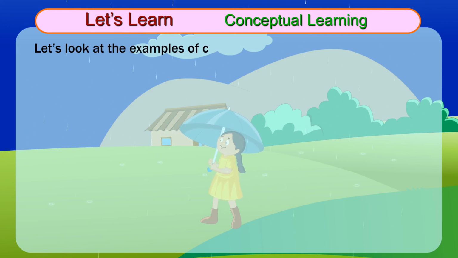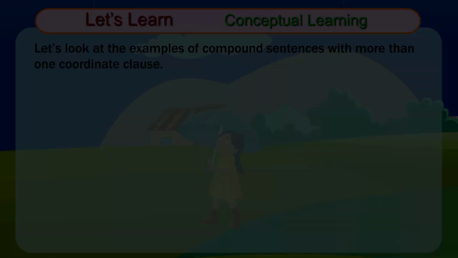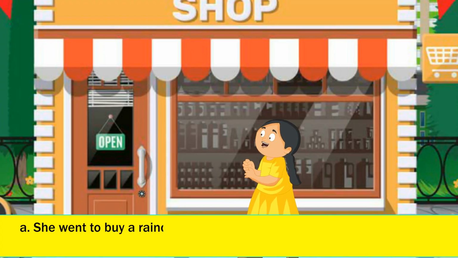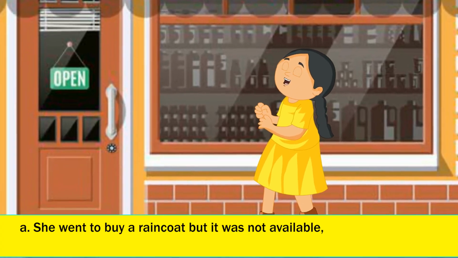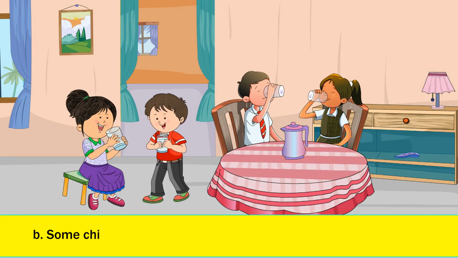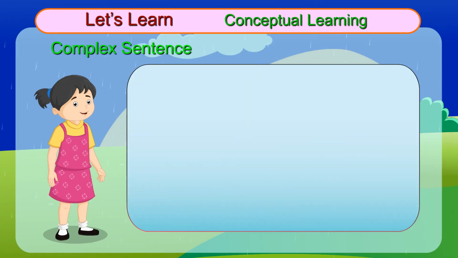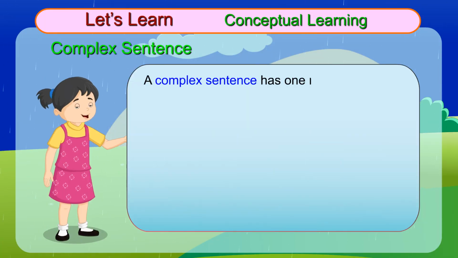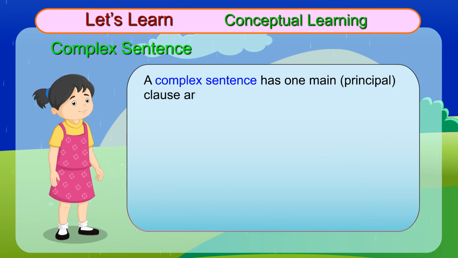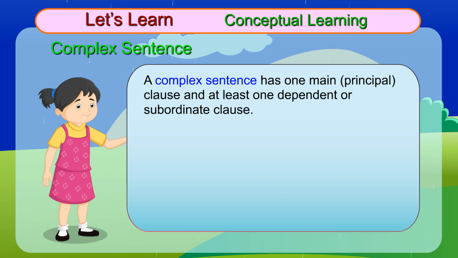Let's look at the examples of compound sentences with more than one coordinate clause. A. She went to buy a raincoat but it was not available, so she bought an umbrella. B. Some children like soft drinks, some like ice cream, but I love juice. Complex sentence. A complex sentence has one main, principal, clause and at least one dependent or subordinate clause.